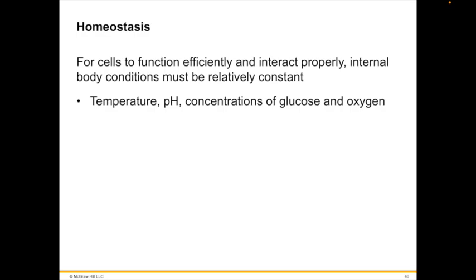The dynamic constancy of the internal environment is called homeostasis. The term dynamic is used because conditions are never constant, but fluctuate continuously within narrow limits. Homeostasis is essential for life, and most of the regulatory mechanisms of the vertebrate body are involved with maintaining homeostasis.